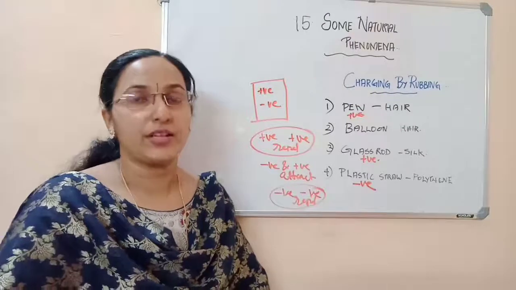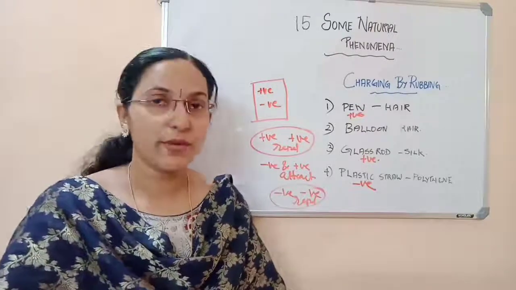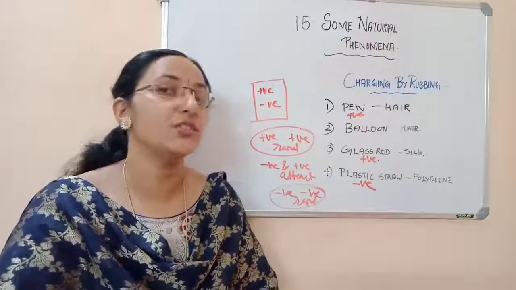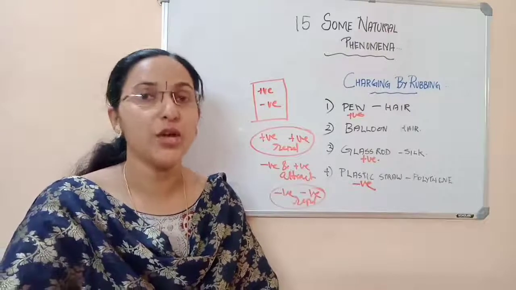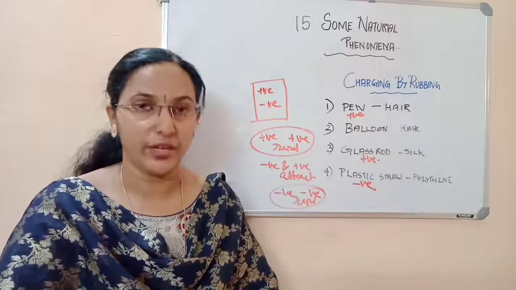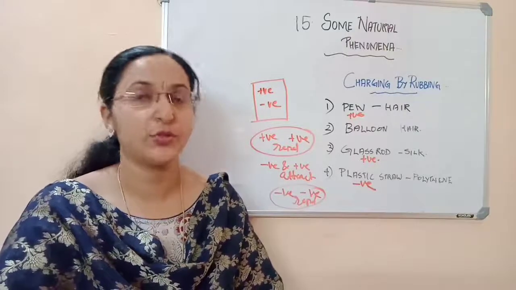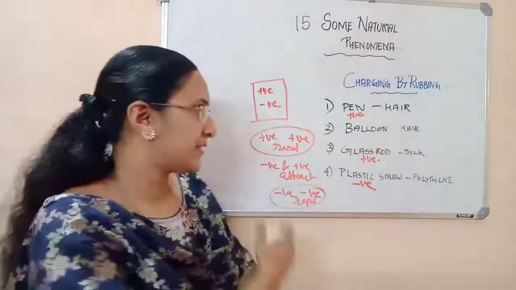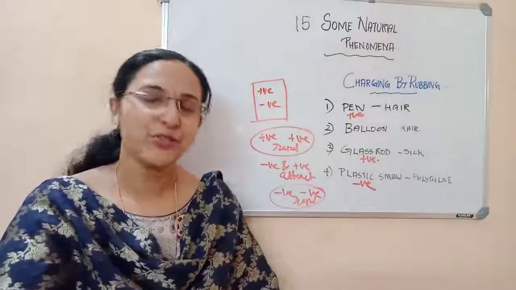The last part of the class is about the electroscope. In your textbook, an instrument is given to test whether an object is charged or not. The electroscope is given there. You must read that portion thoroughly, and you have to understand how an electroscope works. We can discuss the electroscope, lightning and charging by rubbing in the live session. Thank you for listening to the class.